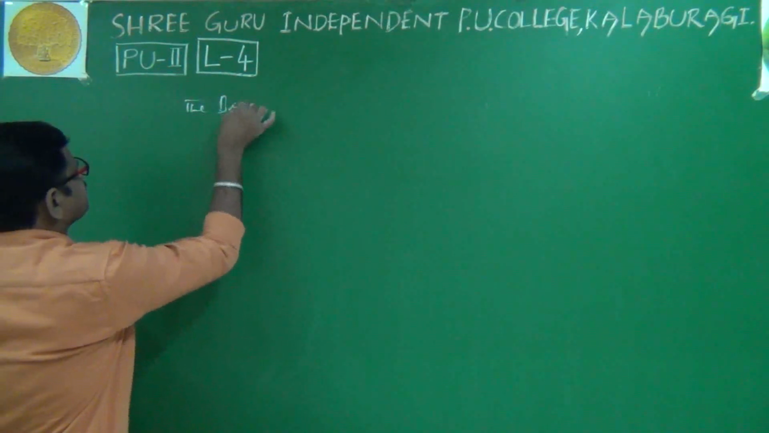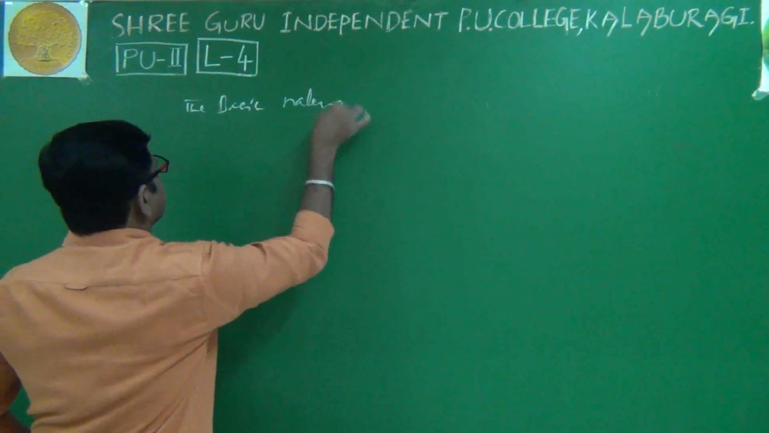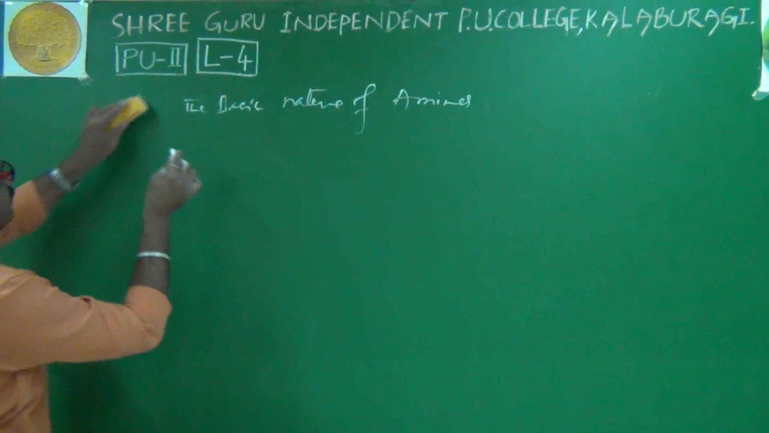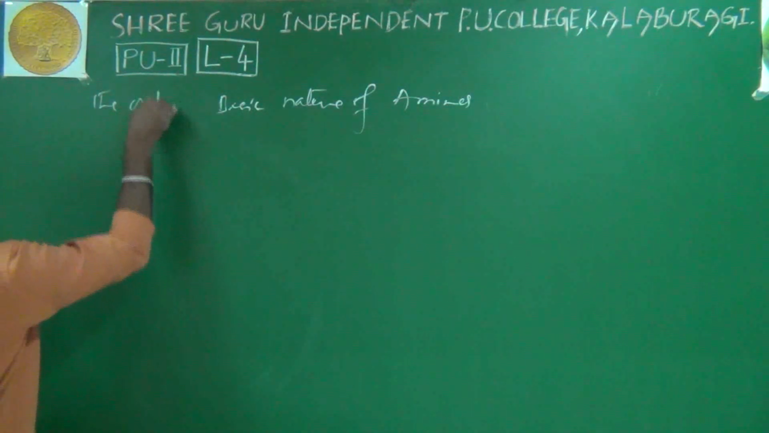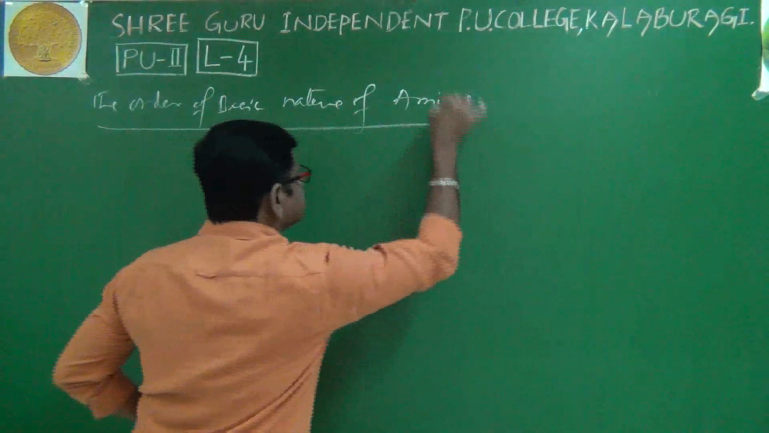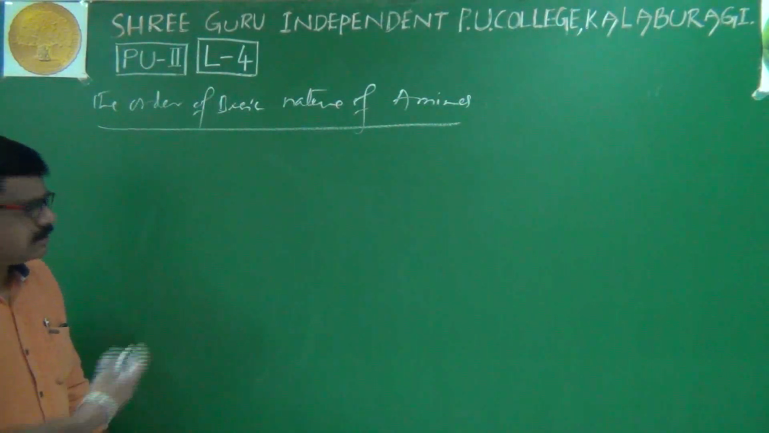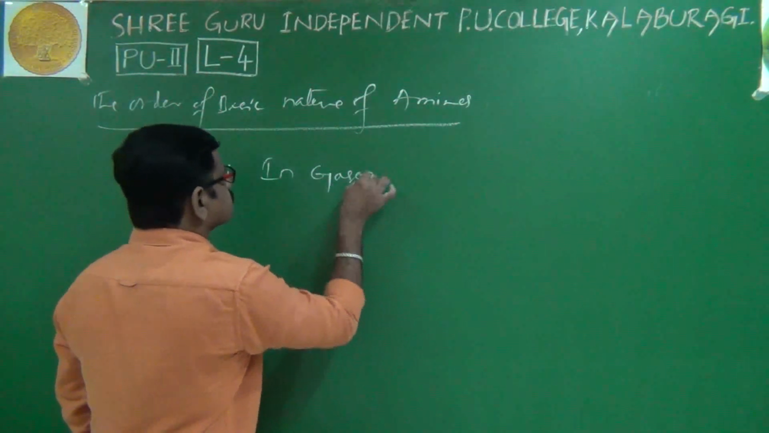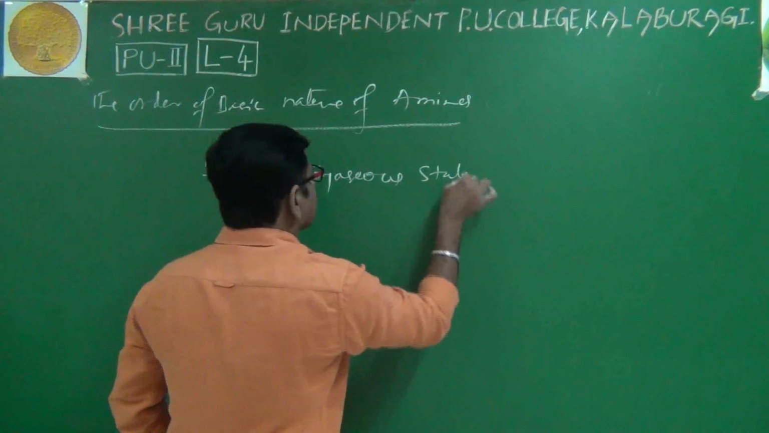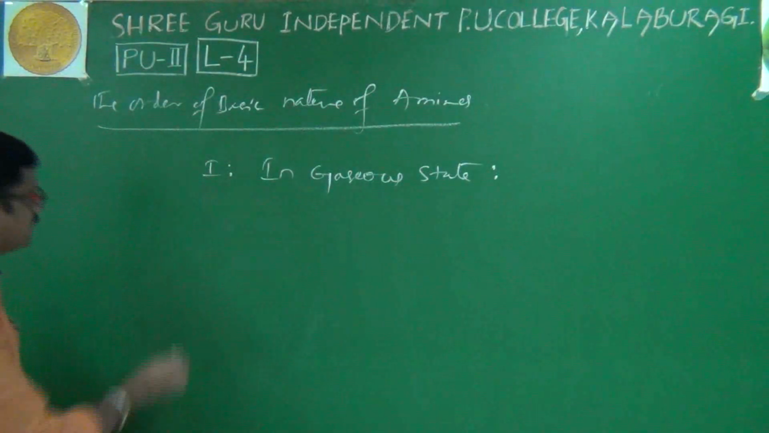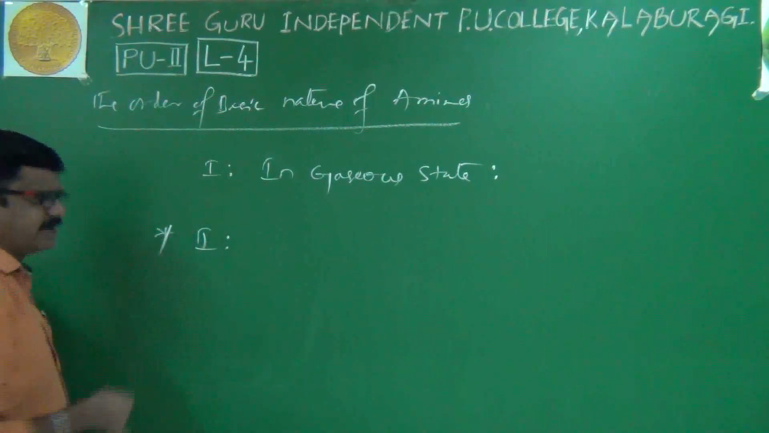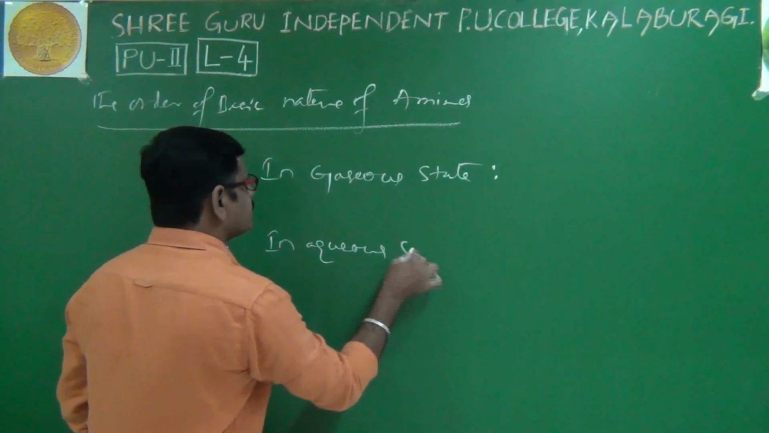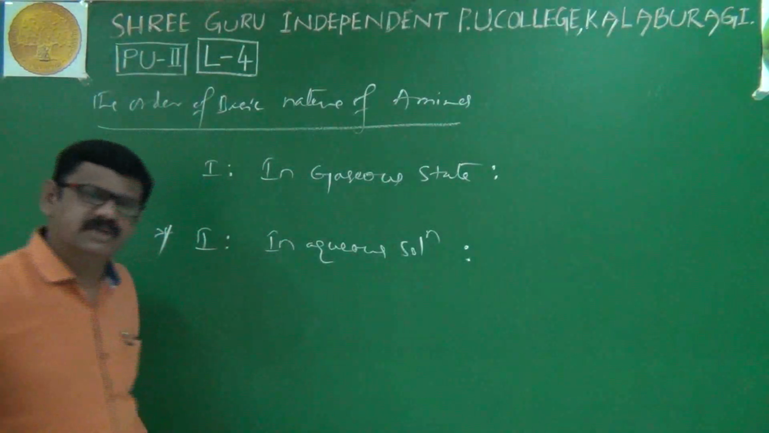The basic nature of amines, or the order of basic nature of amines. We will write the order. Here, first, number 1, in gaseous state, we will write one order. Second one, which is the important one, in aqueous state, or in aqueous solution, we will write one order.